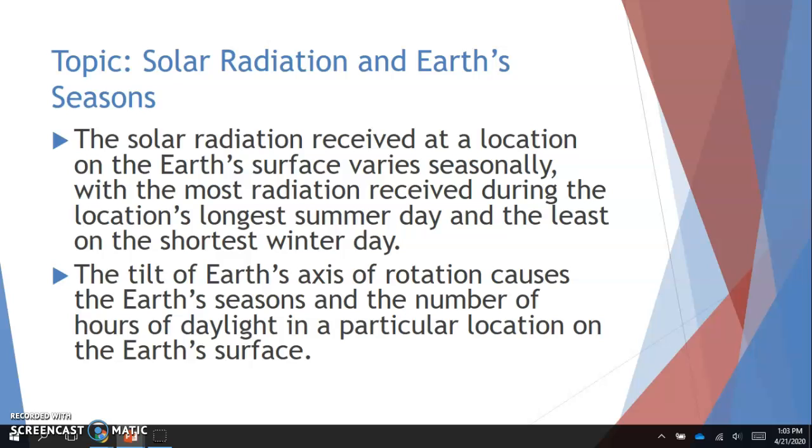A lot of times it's in June, and then the least on the shortest winter day, which is typically in December. So we've got a summer solstice and a winter solstice. The tilt of Earth's axis of rotation causes the Earth's seasons, and then the number of hours of daylight in a particular location on the Earth's surface.